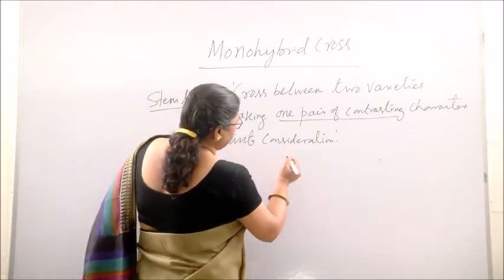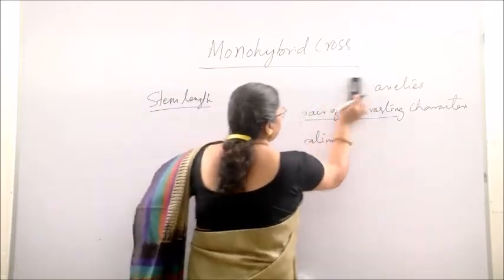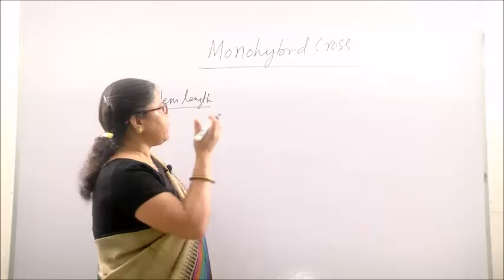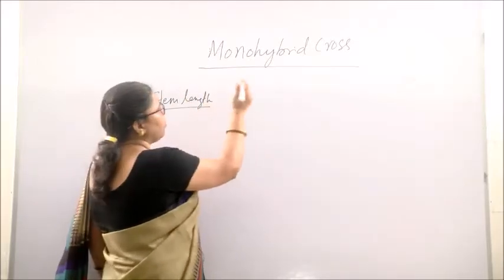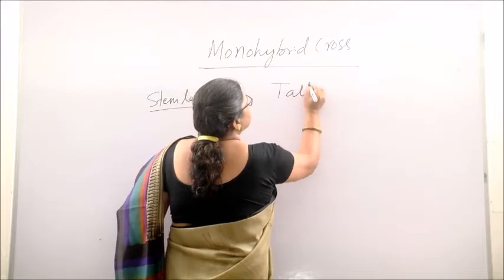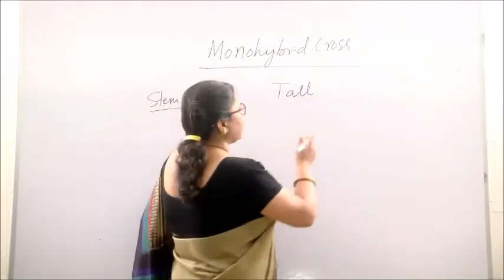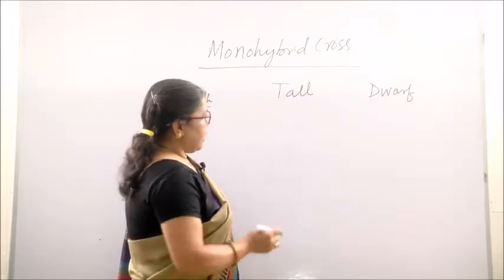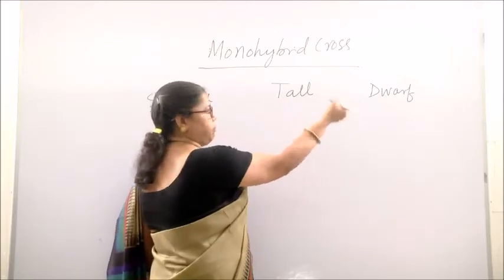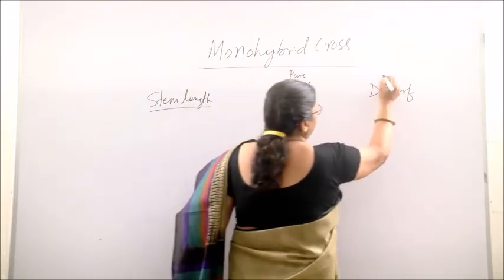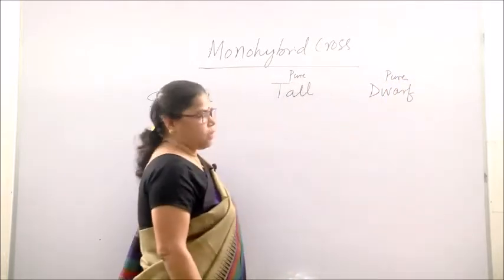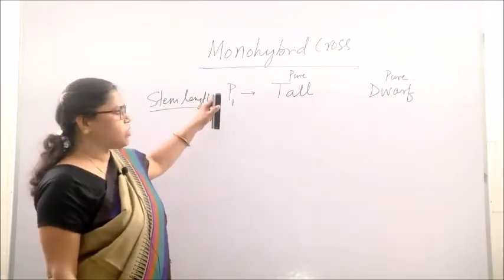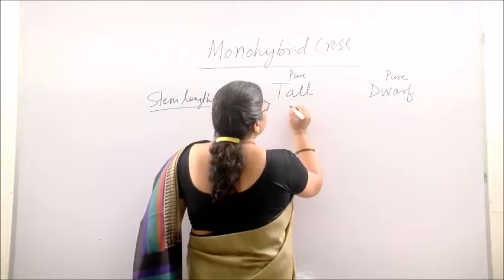As I told you, the first step of the experiment is selection of parents. So Mendel selected 2 parents for stem length. One is tall. The stem length or height character has 2 traits, one is tall, another is dwarf or small. And remember, both are true breeding or pure. So it is pure tall and pure dwarf. This is the parental generation, or the P1. P stands for parent.